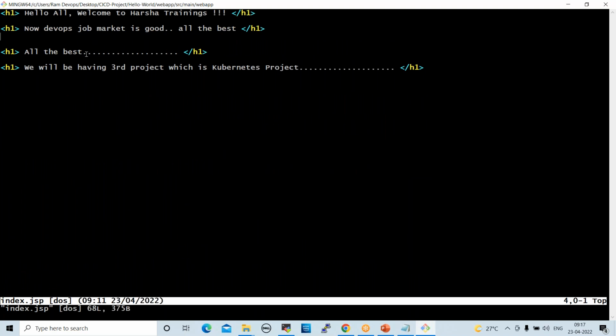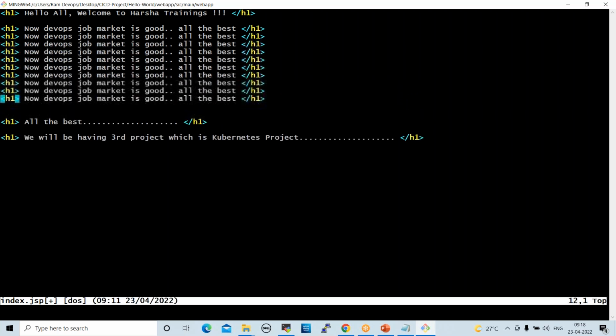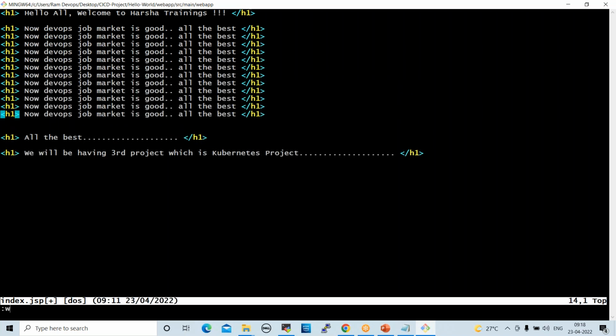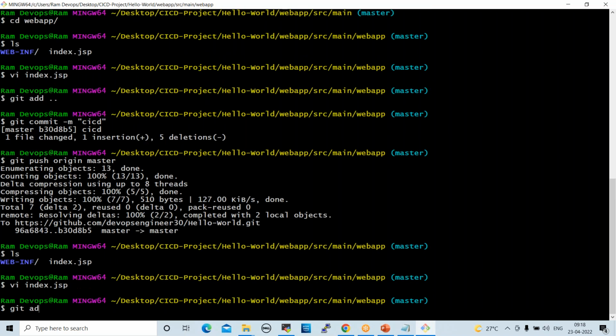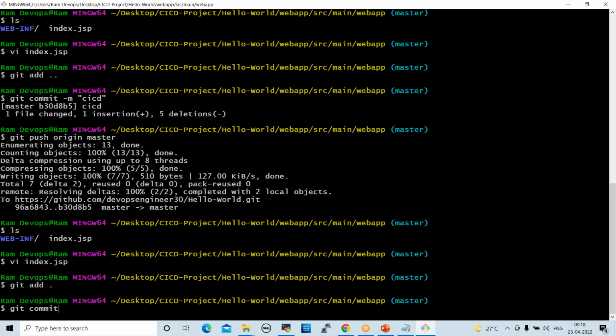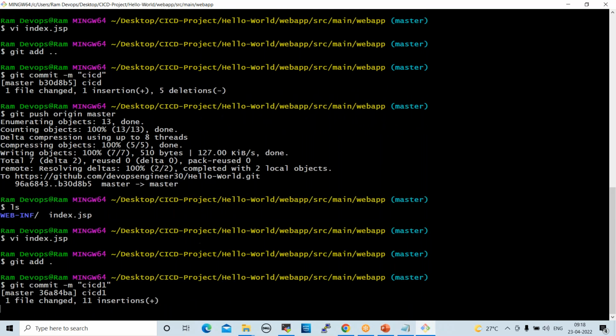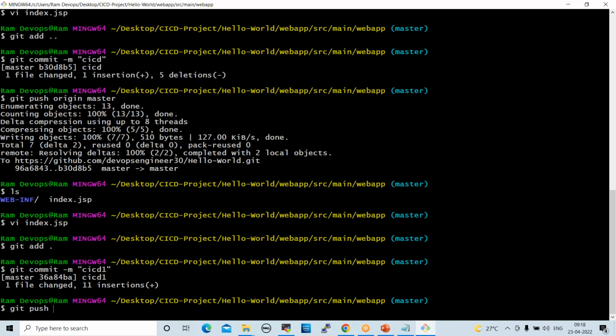Now, one more modification I want to do here. Insert, yy, paste like this, escape, save and quit. Git add dot, git commit -m commit message. Git push origin master.